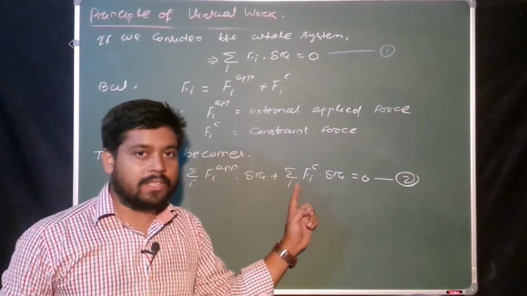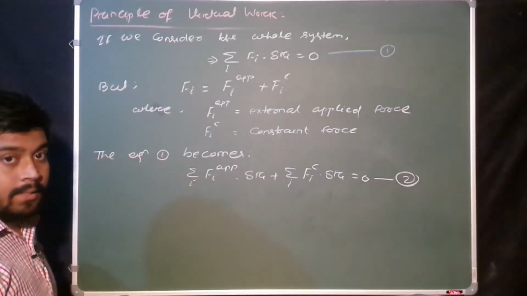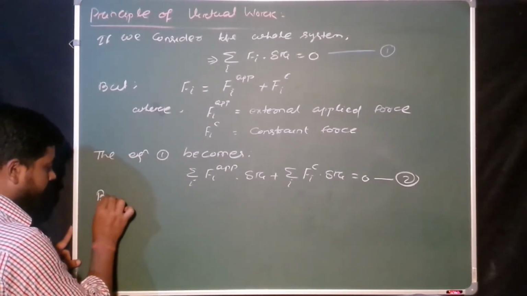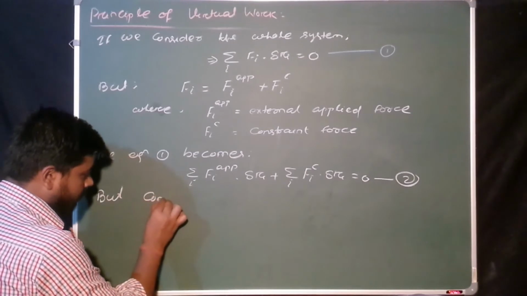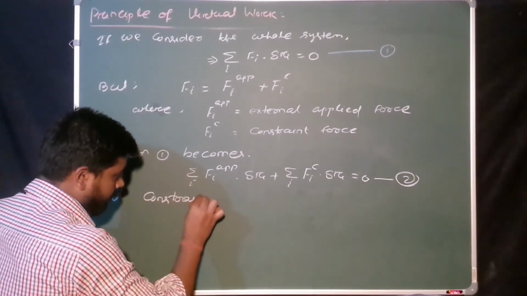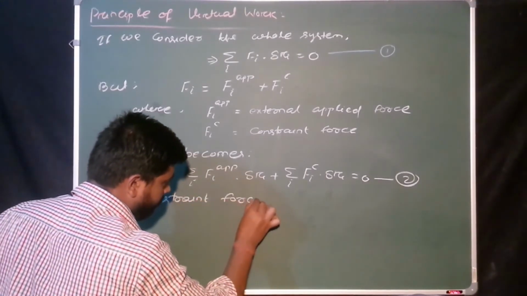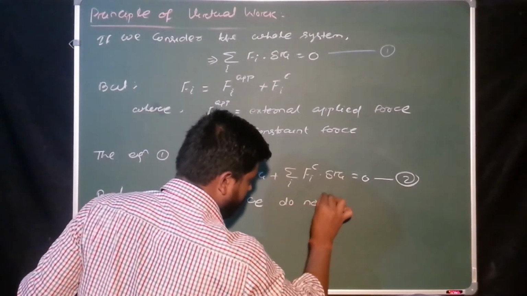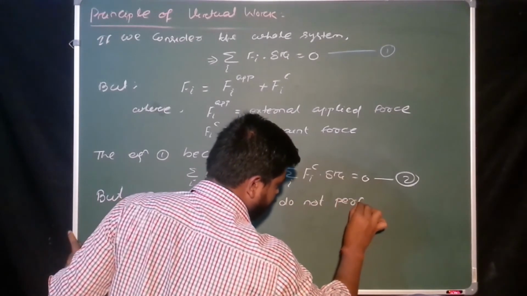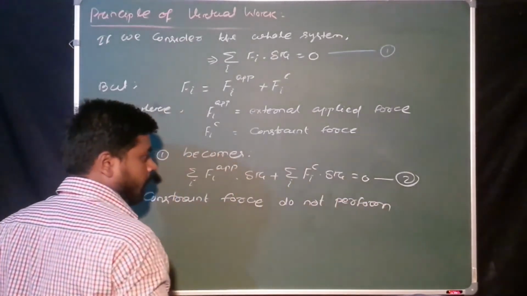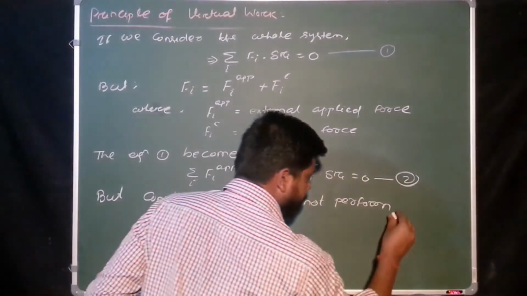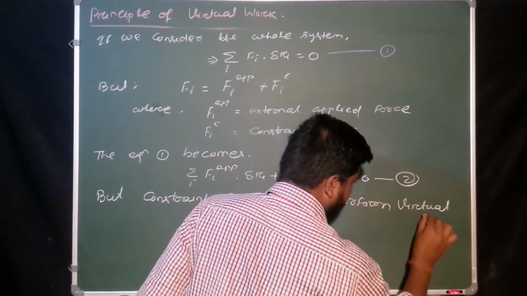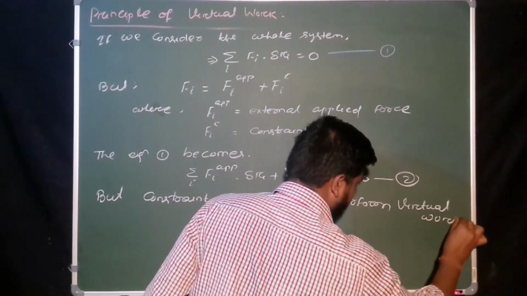Yes or no? Actually, in the principle of virtual work concept, it says that constraint force does not perform virtual work.